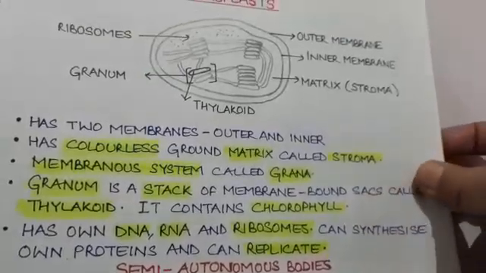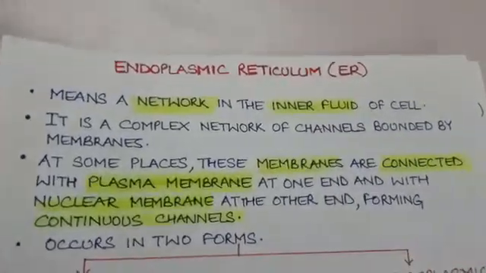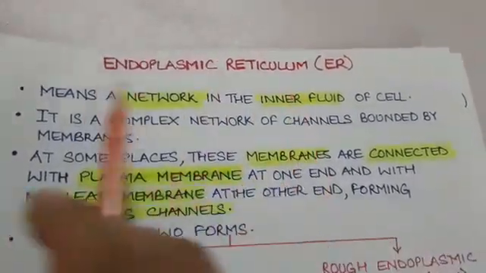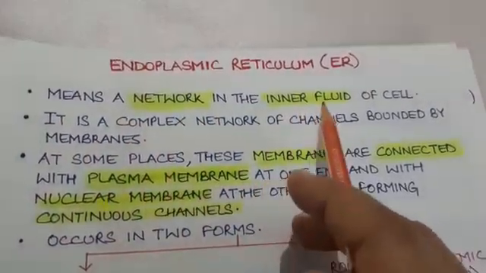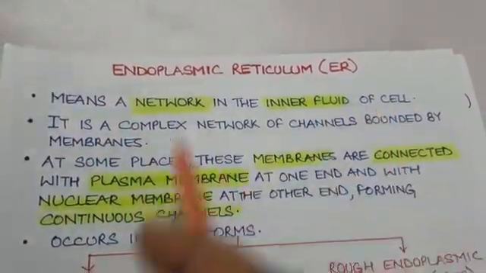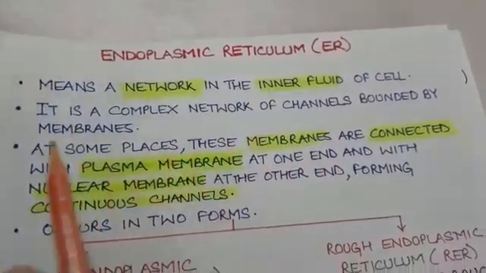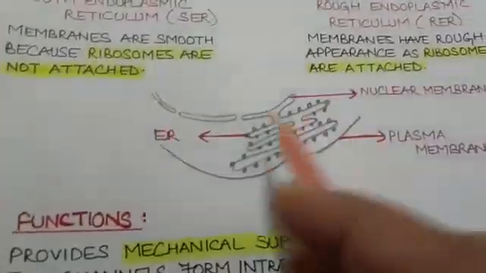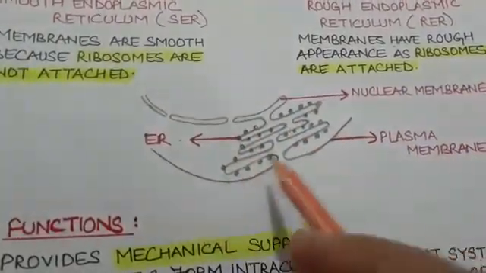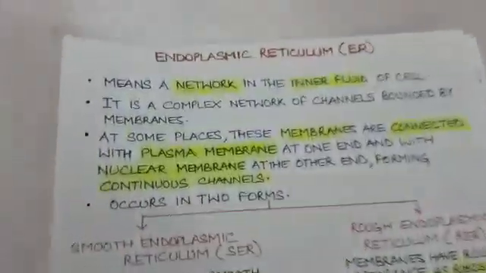The third cell organelle that we are going to take up today is endoplasmic reticulum. What does the word endoplasmic reticulum mean? It means a network of inner fluid of cell. It forms a sort of network in the cytoplasm. It is a complex network of channels bounded by membranes. As you can see, these are bounded by a single membrane.